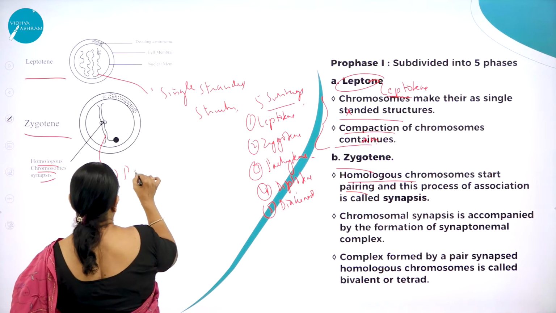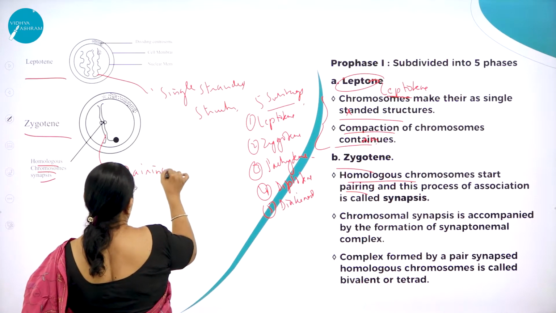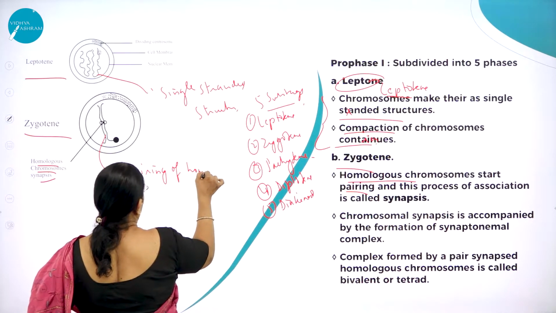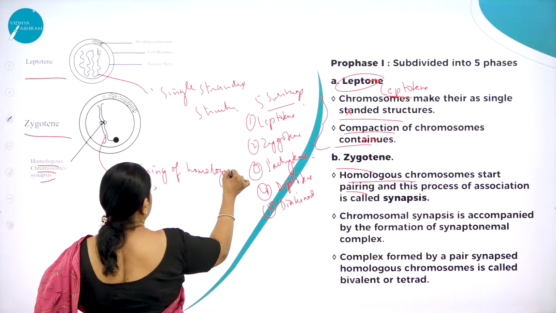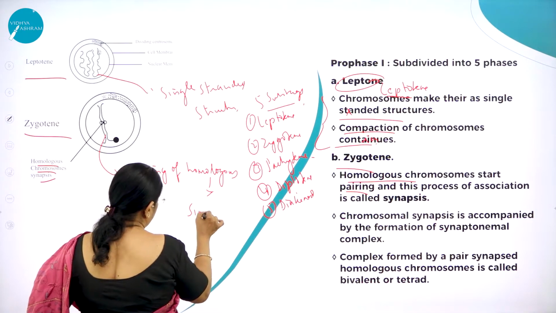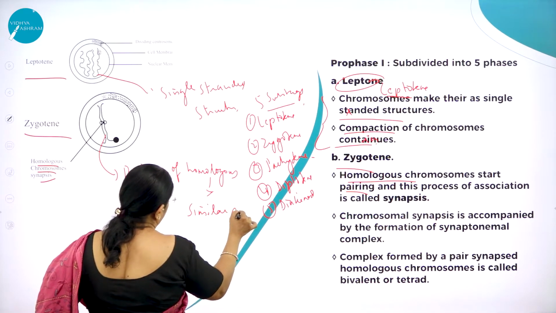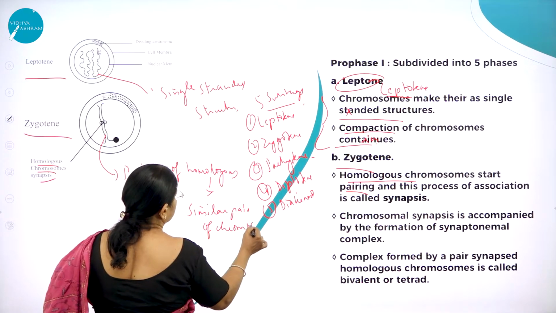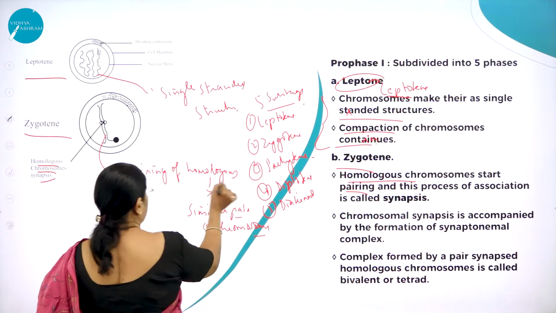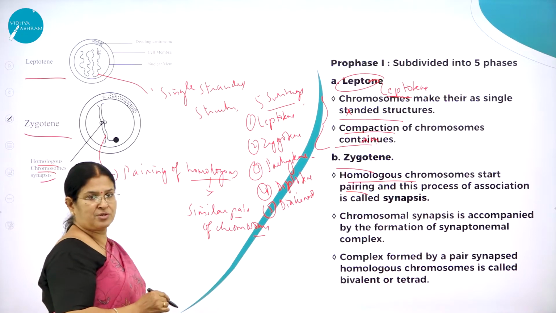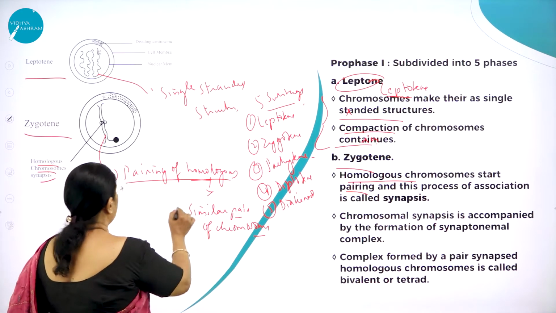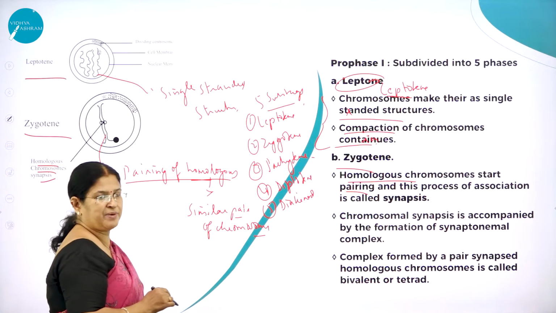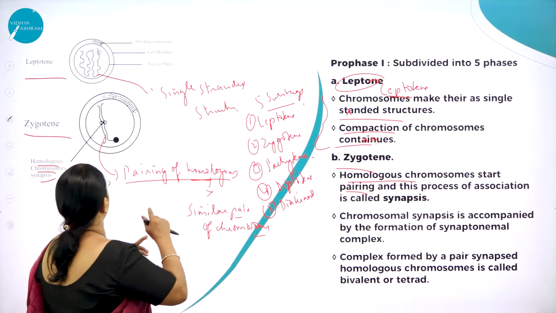This is called pairing of homologous chromosomes. Homologous means a similar pair of chromosomes. Similar pairs of chromosomes are called homologous chromosomes. So pairing of homologous chromosomes will take place in zygotene, and that will lead to what?